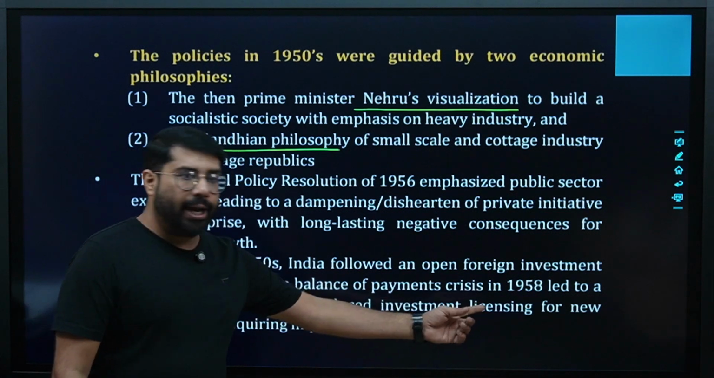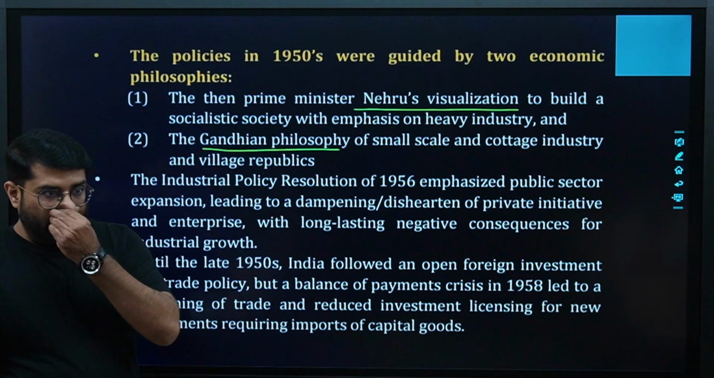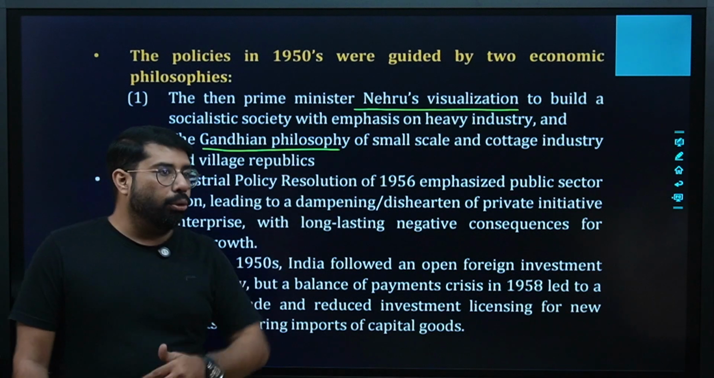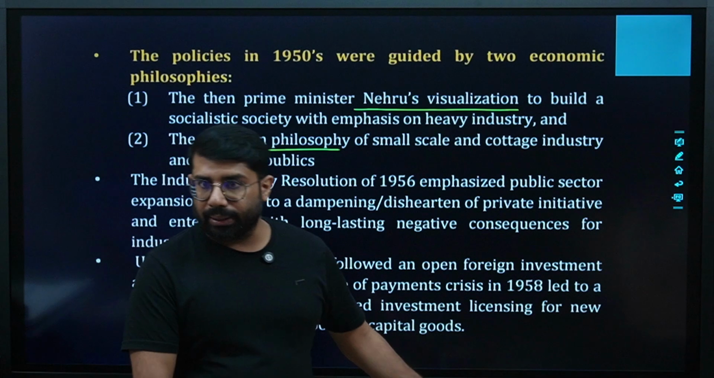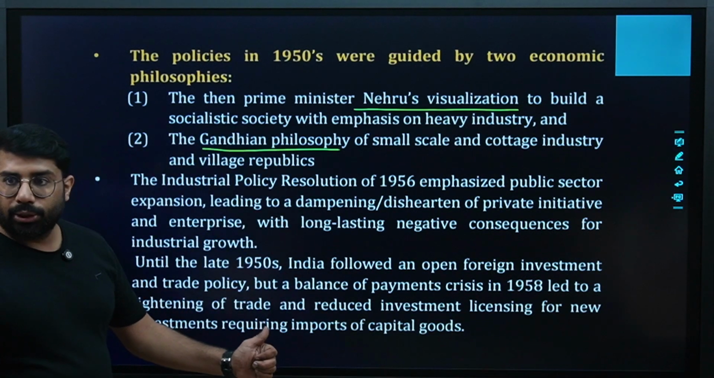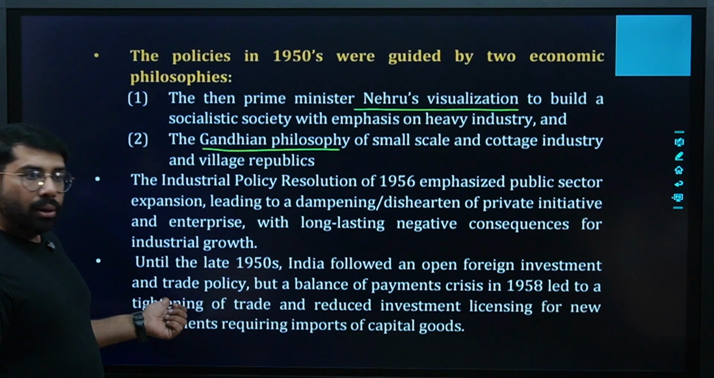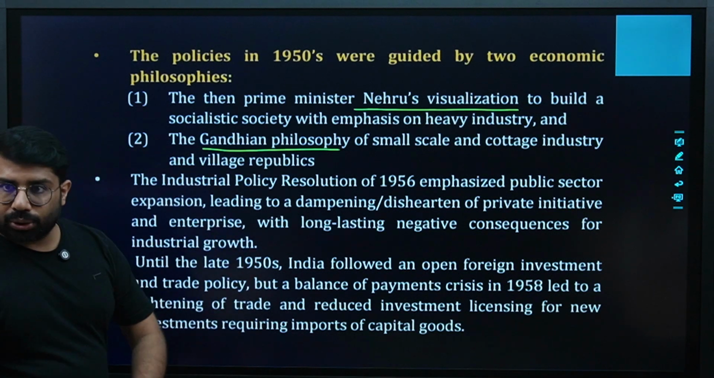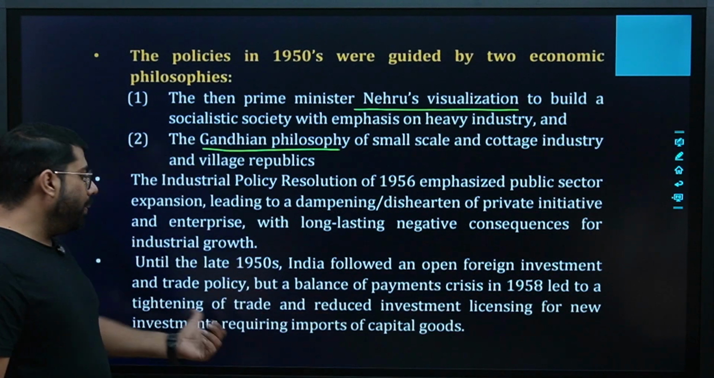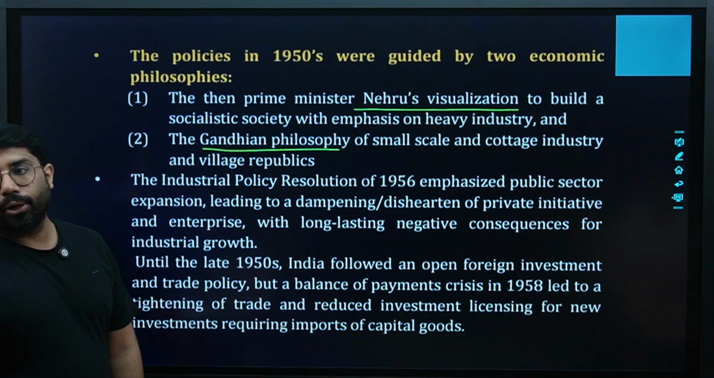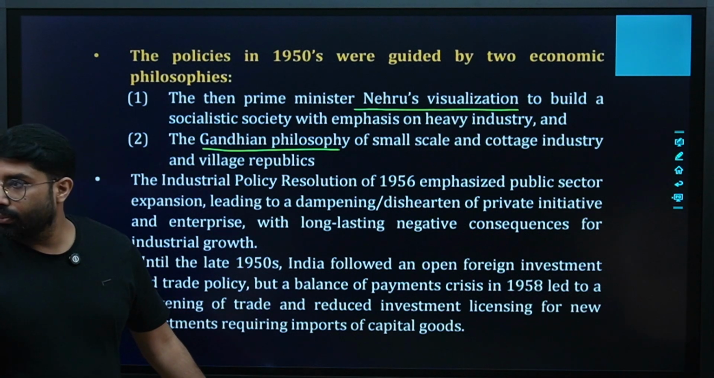So in 1958, we saw a severe BOP crisis. It means we were buying more than what we were selling. It means we were diluting India's wealth. Are we clear? Yes or no? Because of which, again, what happened? Trade was tightened, and investment licensing was reduced for new investments requiring imports of capital goods. I mean, trade was at its low. Are you getting the point?